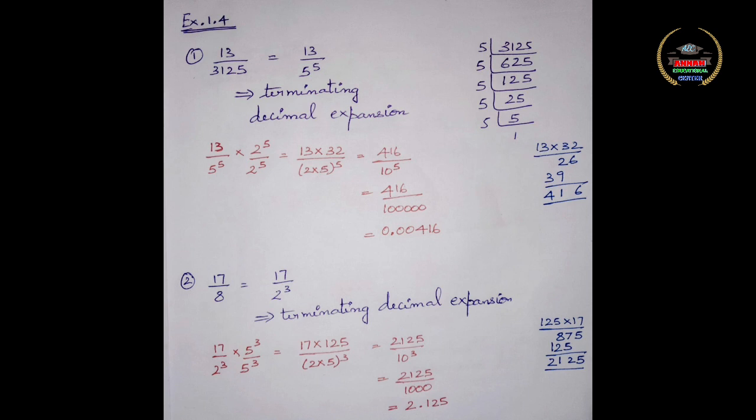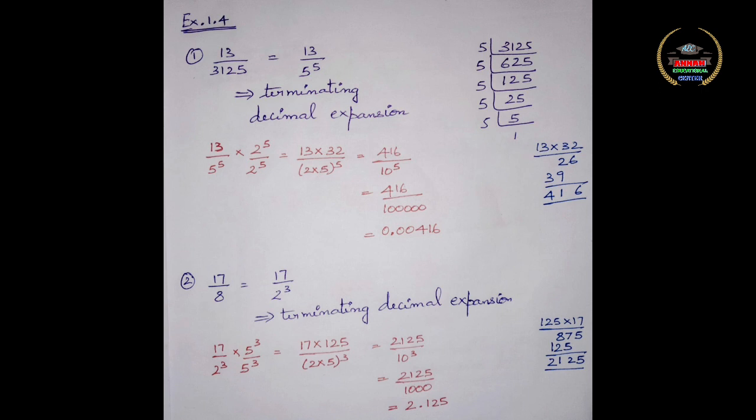When you multiply 17 by 5 cube, you will get 2125. 2 cube into 5 cube is 10 cube. So 10 cube is 1000. When you divide 2125 by 1000, you will get 2.125.